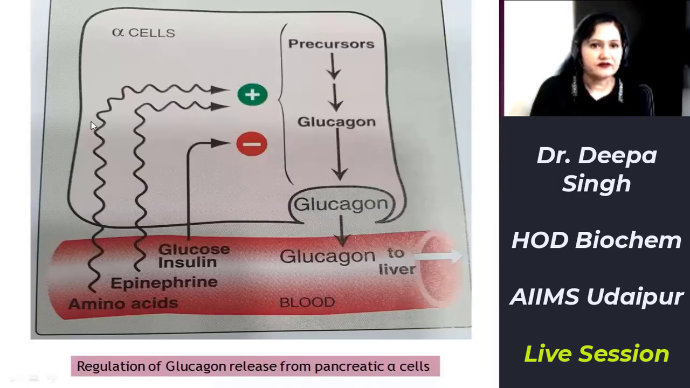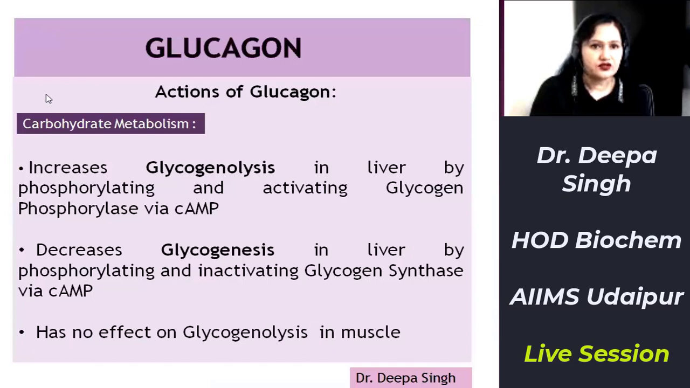So these are the factors which give rise to enhanced secretion of glucagon and insulin. Now come to the metabolic effects of glucagon. Carbohydrate metabolism. Glucagon enhances glycogenolysis in liver. It decreases glycogenesis in liver. Increases glycogenolysis, this we have done in regulation of glycogenolysis pathway also.